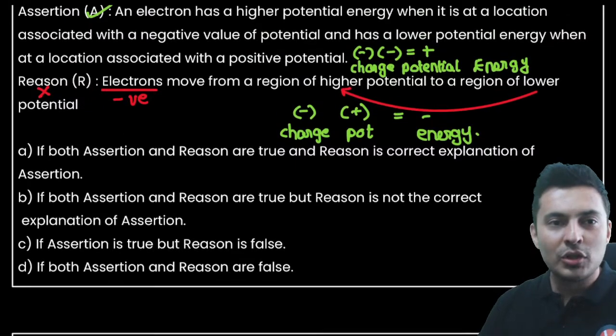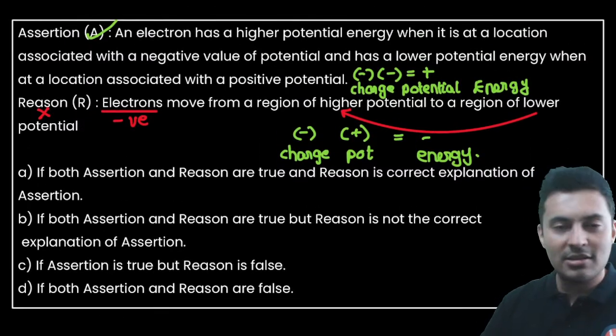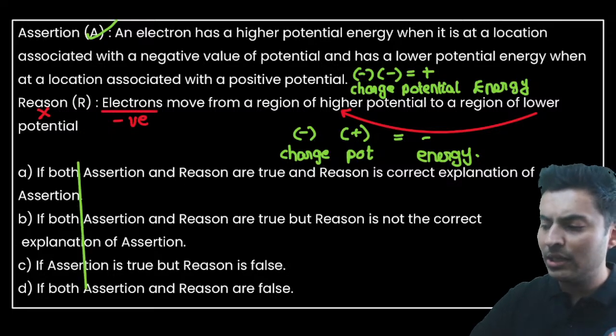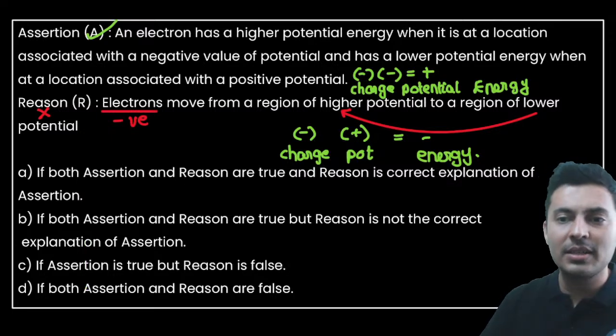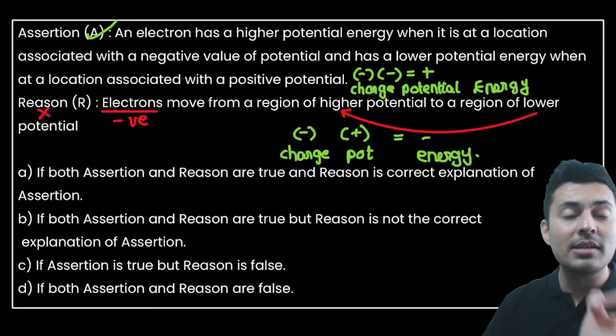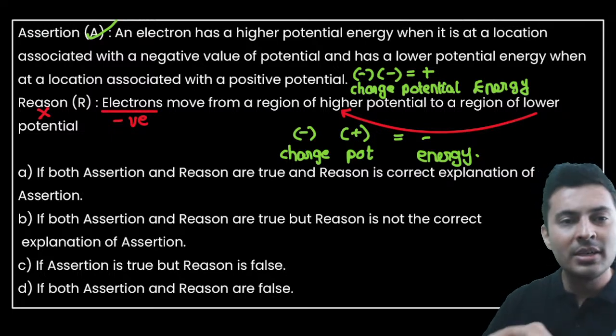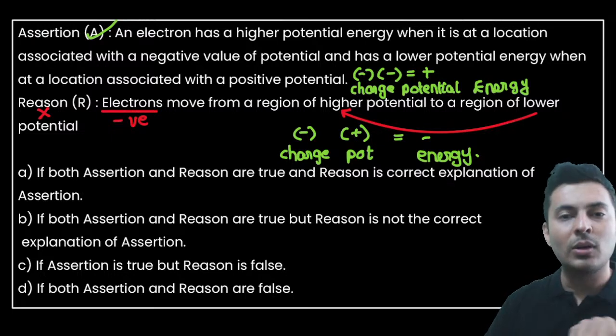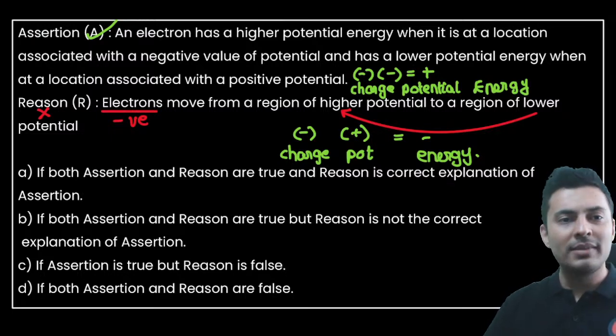Yeah. So remember, whenever you get assertion reason questions, don't read the options because options are going to be the same. Which is the first thing that you will read? Never read the assertion first. Always read the reason first, because usually what happens when you read assertion and reason in that order, you will get confused. Always read the reason.